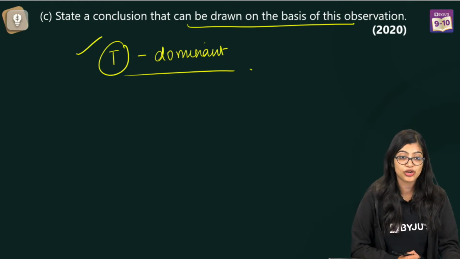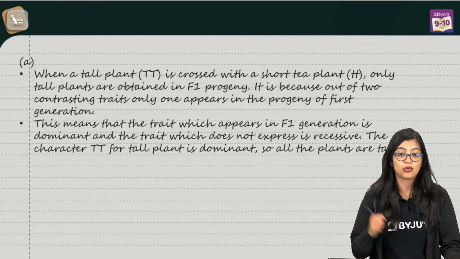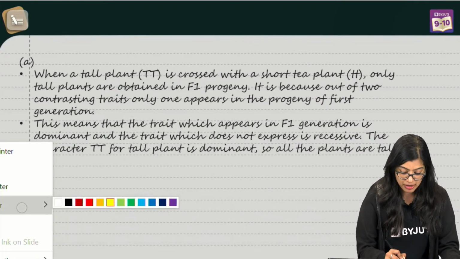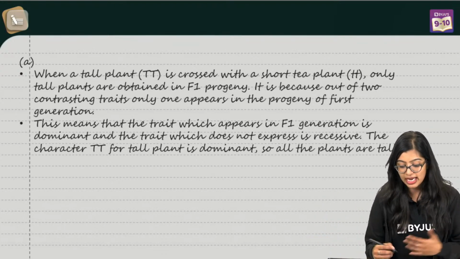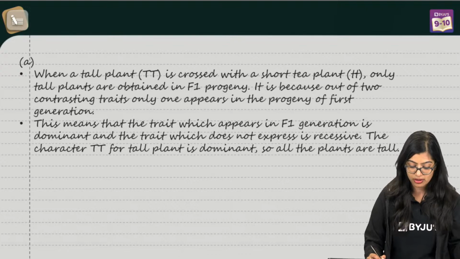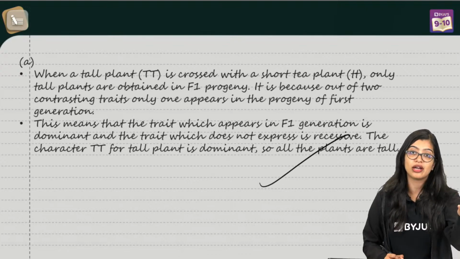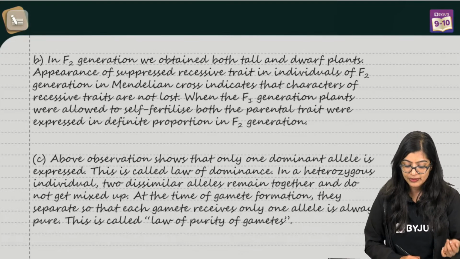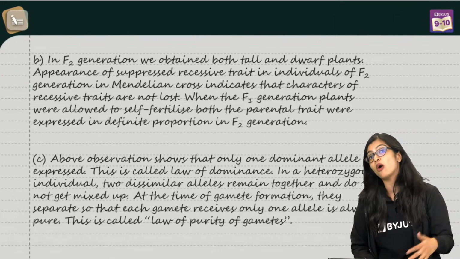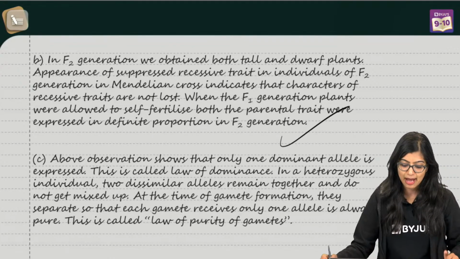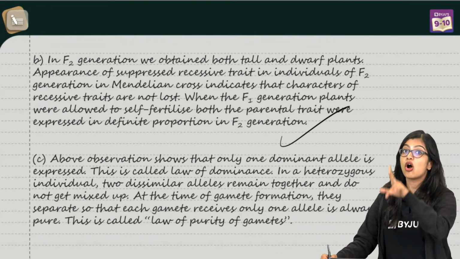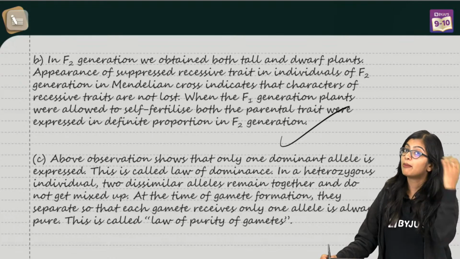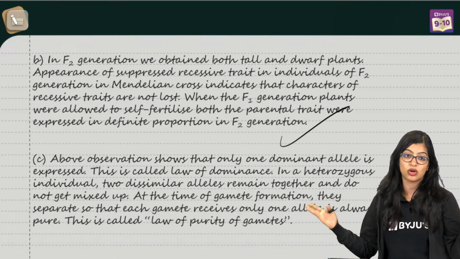So in this case, you need to make sure that you elaborate on 2 points. What do you start with? The first part: you will start by saying that when a tall plant is crossed with a dwarf plant, in the F1 progeny you will get all tall. So this means that tallness is dominant over dwarf. Now the second part of the question is asking, how is it different in F2? We have elaborated it: in the F2 generation, there is tall and dwarf, 75 and 25, but F1 has all tall. So that is what is different.